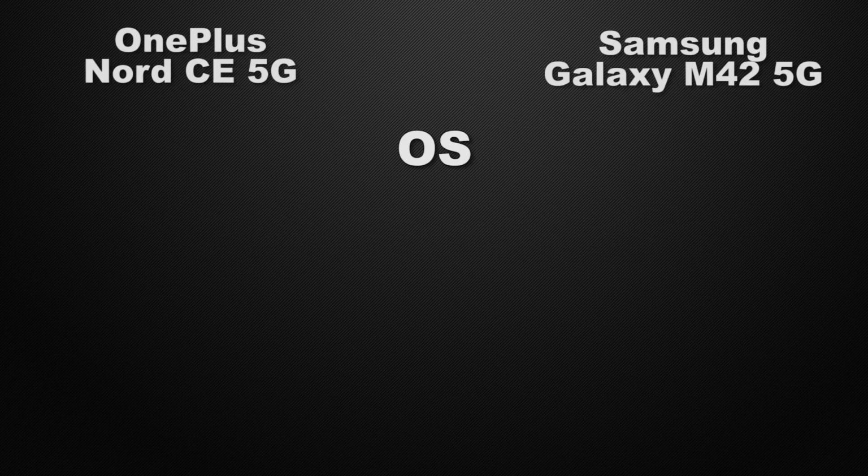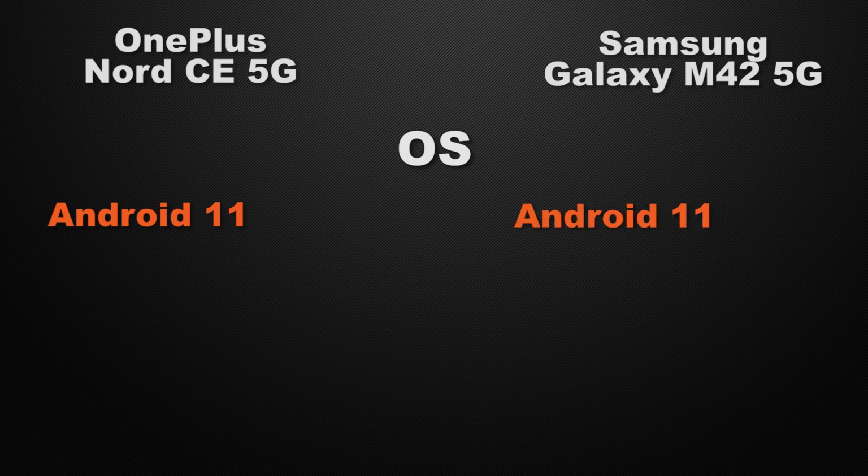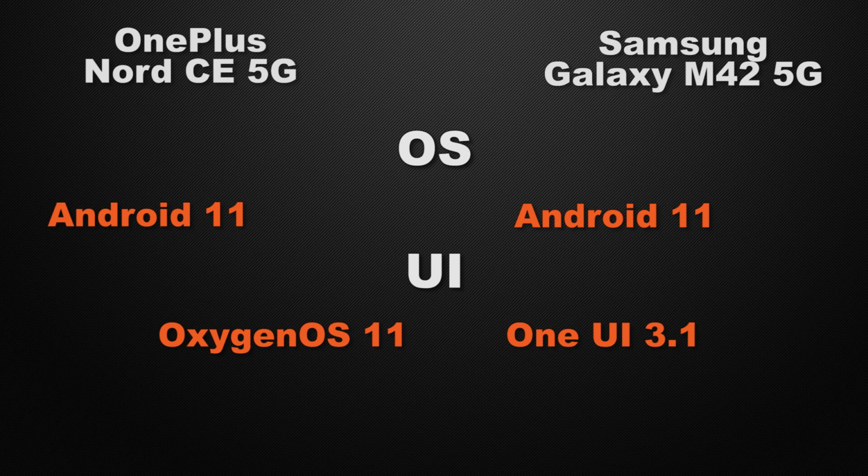Moving to the performance of the devices, let's start with the operating system of the devices. Nord have Android 11 support, on the other side M42 have Android 11 support. So it's a tie. And about the user interface of the devices, Nord have Oxygen OS, whereas M42 comes with One UI. So it's a tie because both of the user interface have different UI. So it's up to you which UI you like or not.